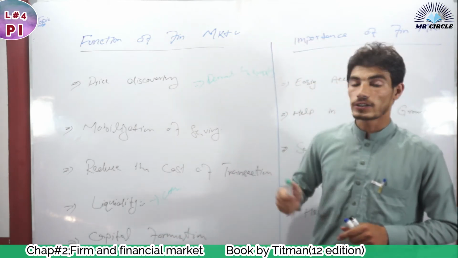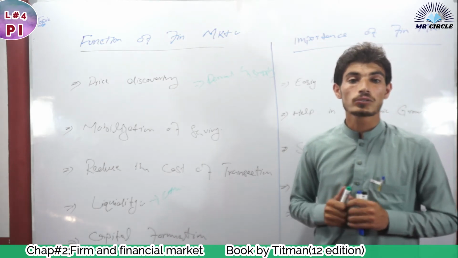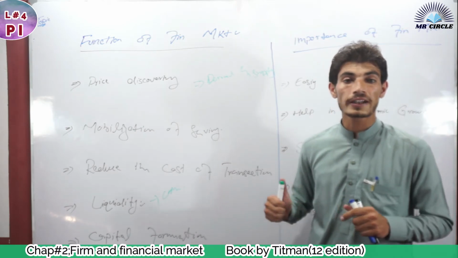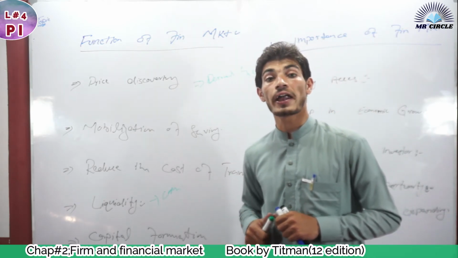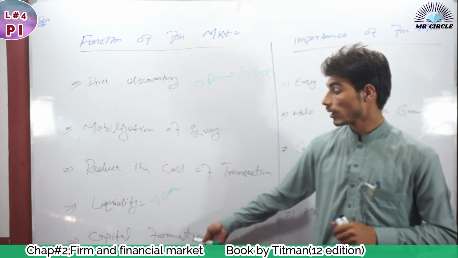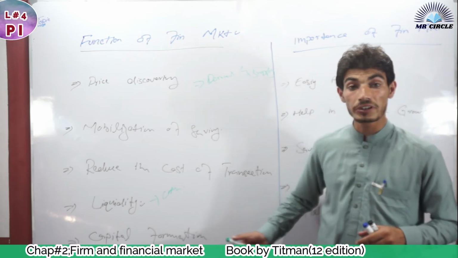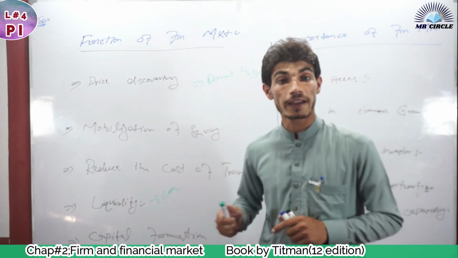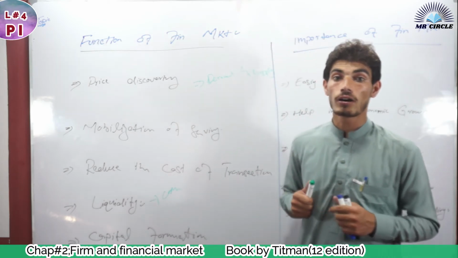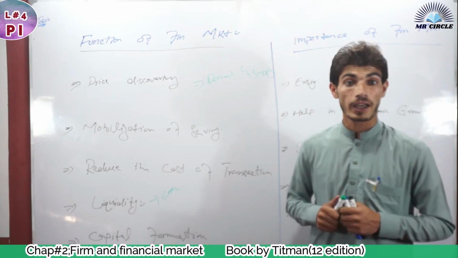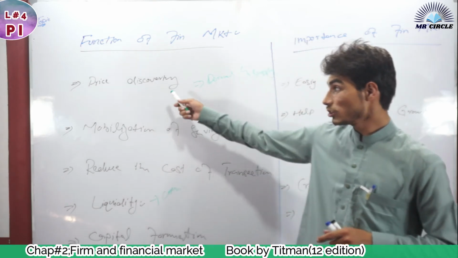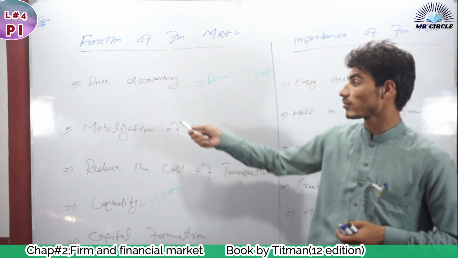The fifth role of the financial market is capital formation. Through the financial market, you can raise, you can increase your capital. When you issue your shares in the financial market, you get money, and that money you invest in different assets by which you can earn money and raise your capital. When you need money, you go to the financial market and get money by which you can do business, purchase different assets, earn money from them and raise your capital. So these are some functions, some roles of the financial market.